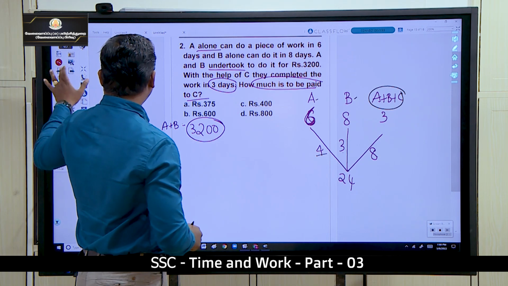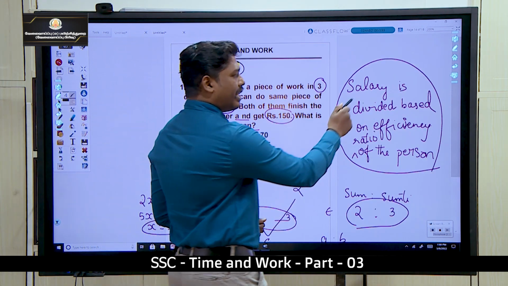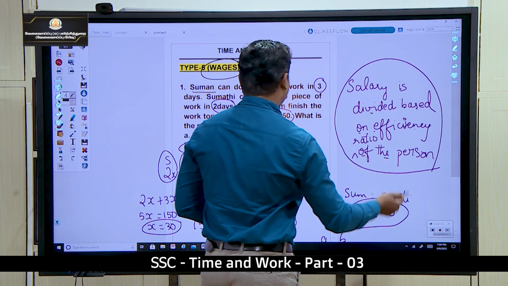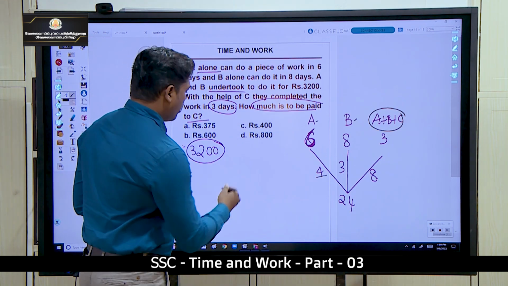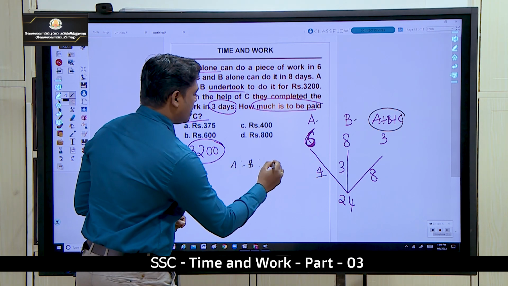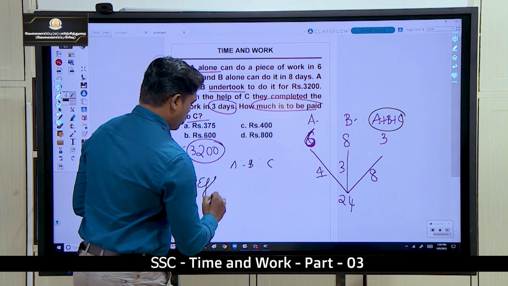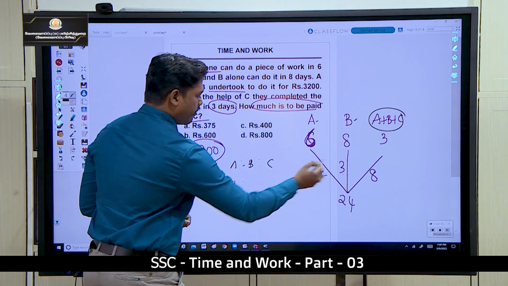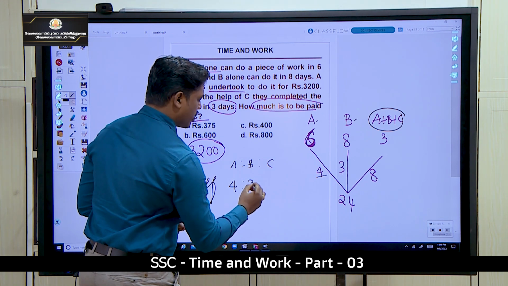So what I said previously, salary is to be divided based on the efficiency ratio of person. So efficiency of A, efficiency of B, efficiency of C என்னது? Efficiency of A வந்து 4, efficiency of B வந்து 3.